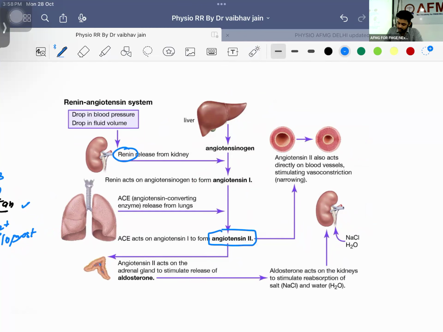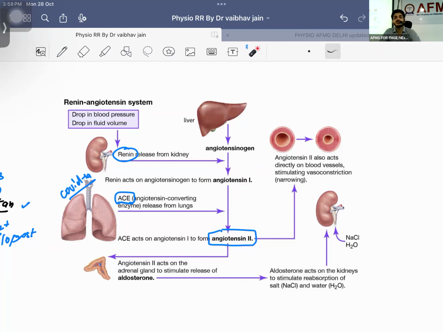be having conversion because of angiotensin converting enzyme, and these converting enzymes are the binding receptor for COVID-19. These ACE receptors are the receptors for the binding of spike protein also, right? So what is going to happen? This angiotensin converting enzyme is going to convert angiotensin 1 into angiotensin 2.